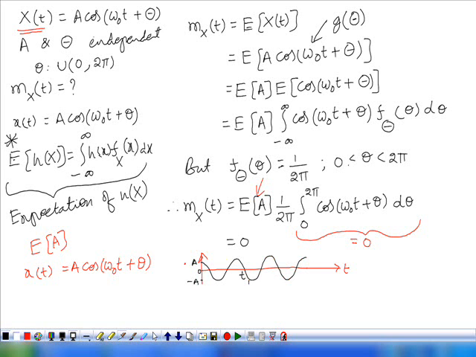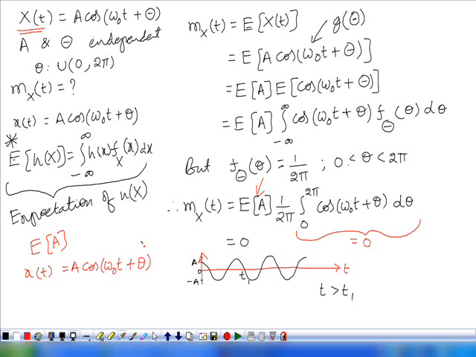That is, if you know the values of this function over a time interval, we can predict the values for the other times. Before measuring after t1, can we predict the values for t greater than t1? Because we already have the knowledge of the values of the function for t less than t1.